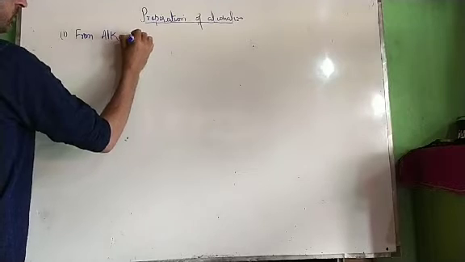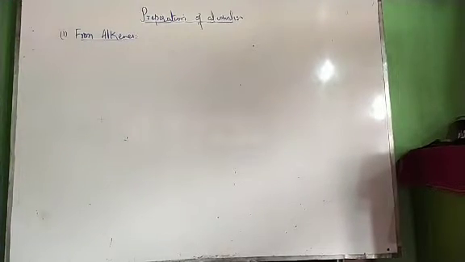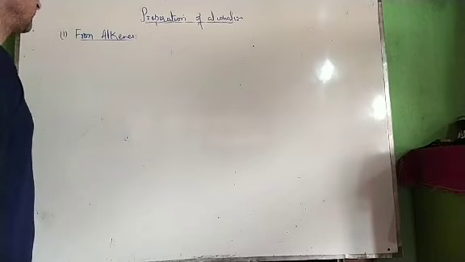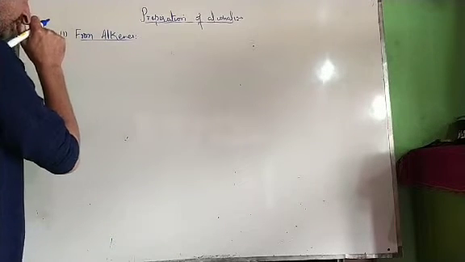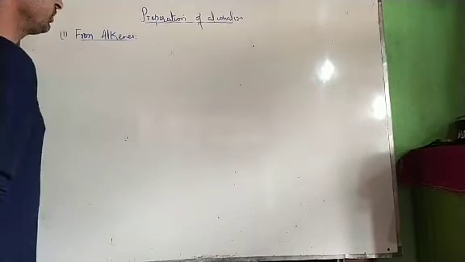Questions are asked from this preparation of alcohols. I will discuss the mechanism of these preparations in the next lecture because it will become lengthy then. I will see from alkenes how we can prepare alcohols.